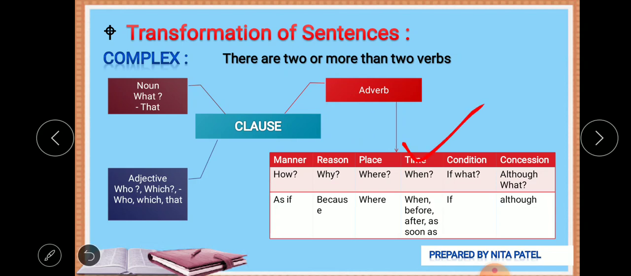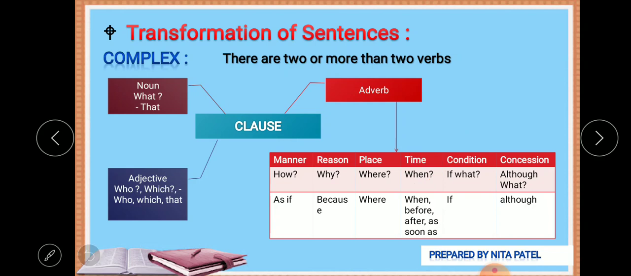Next is adverb clause of time. Of course, to ask time we need the help of when, and it gives the answer with these words: when, before, after, as soon as. For example, when the teacher came, the students stood up. So that kind of answer it gives.